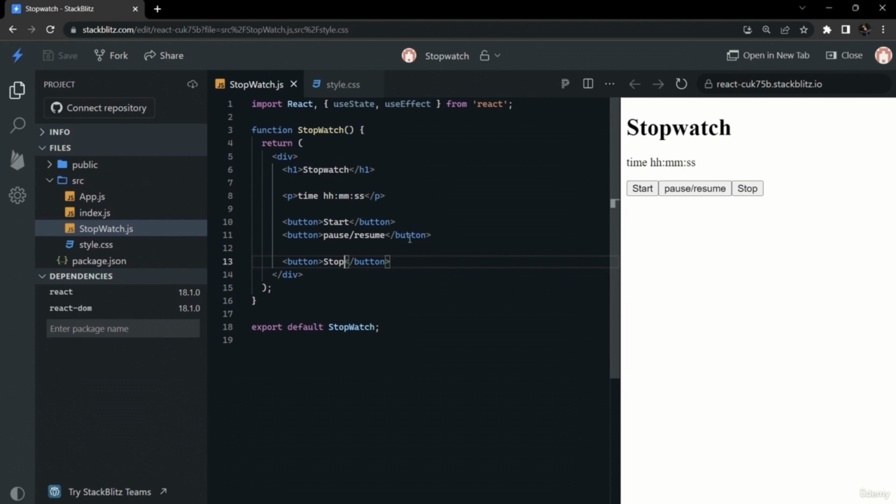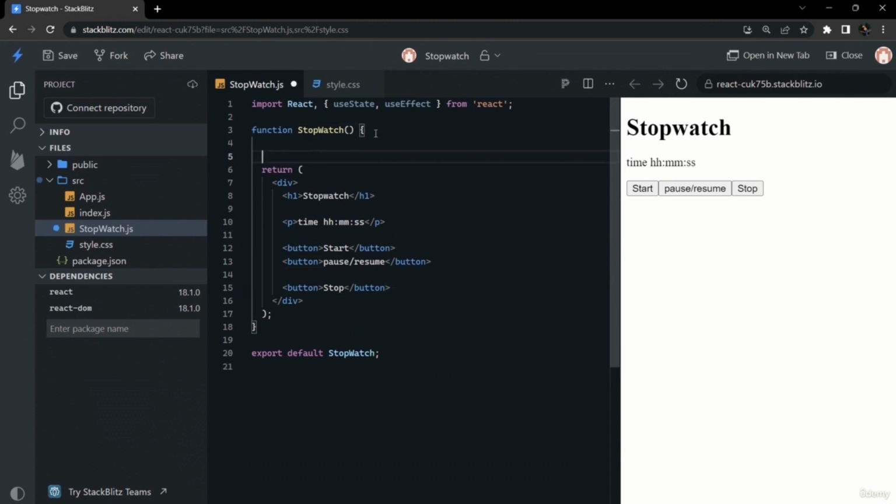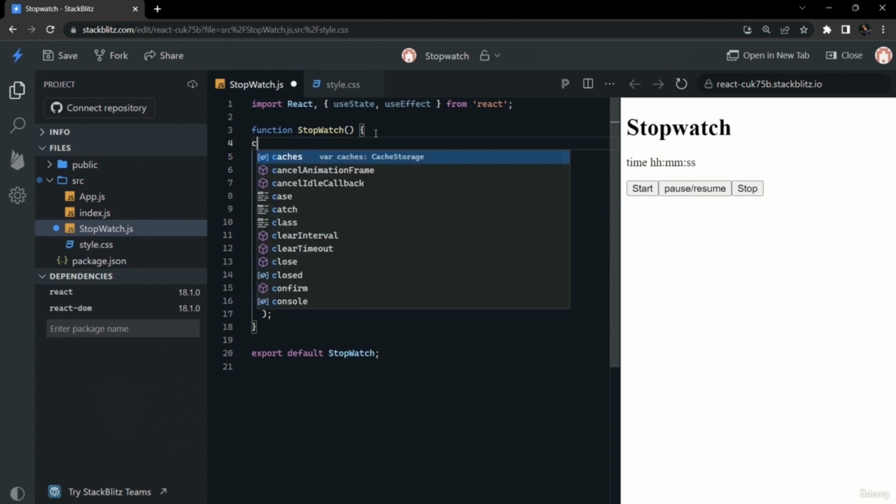So that is the basic template of our stopwatch. It is ready now. So now we will think about the logic of how we make our app work. For that we will need two states. The first state will be the time, that will be visible in HH:MM:SS format. Another would be the active or inactive state. So if our app is running, then the active state will be true. If our app is in pause state, then it will be false.